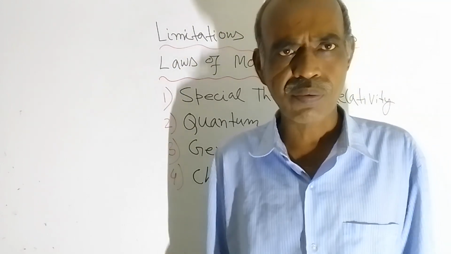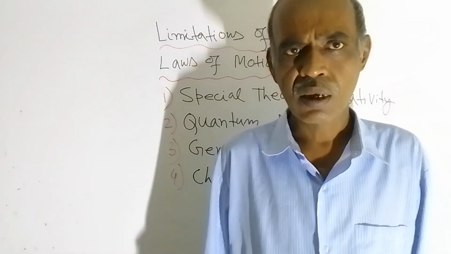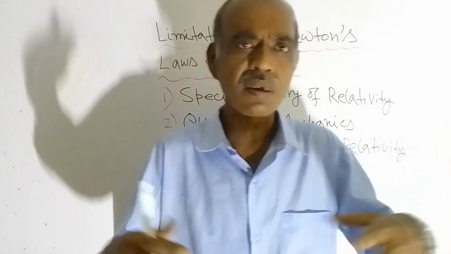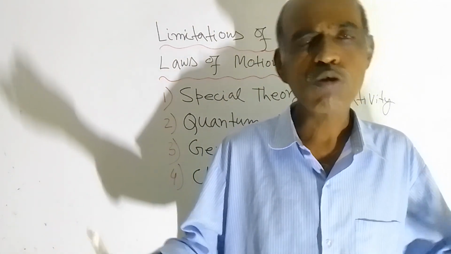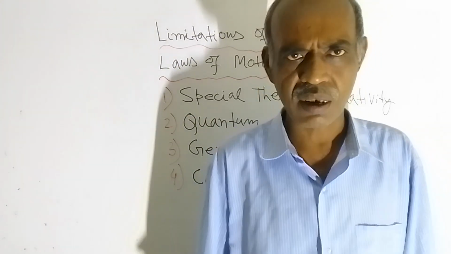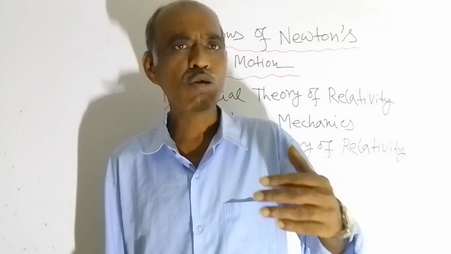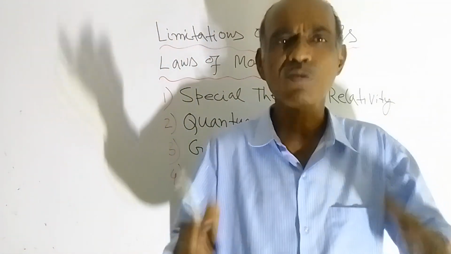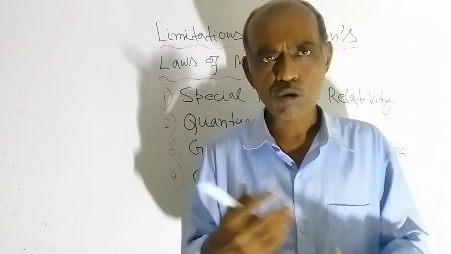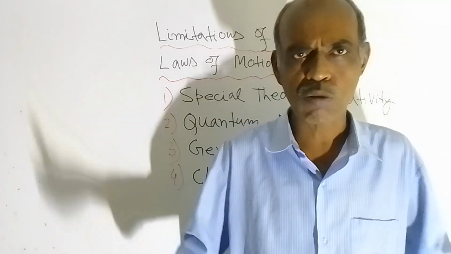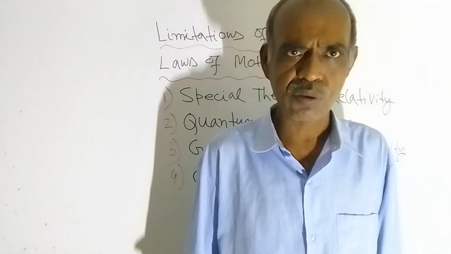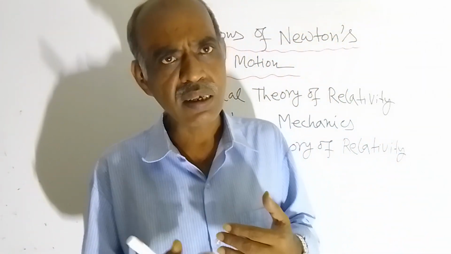And in class 11 and 12, we normally use this theory. Not only in class 11 and 12, in various fields, in engineering discipline, most of the works are done using this theory. Works are done means calculations are done. Even the motion of airplane, motion of 4-wheelers, means motion of vehicles, motion of 2-wheelers, everything can be analyzed. Motion of all these things can be analyzed using Newton's laws of motion. Even the motion of rocket, motion of satellite, motion of planets also can be calculated using Newton's laws of motion.